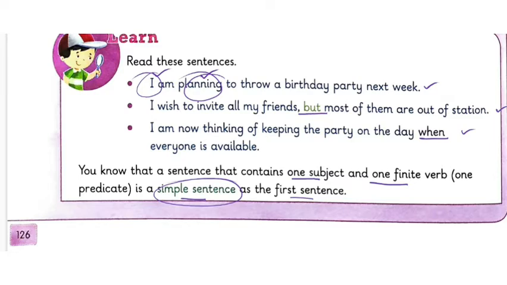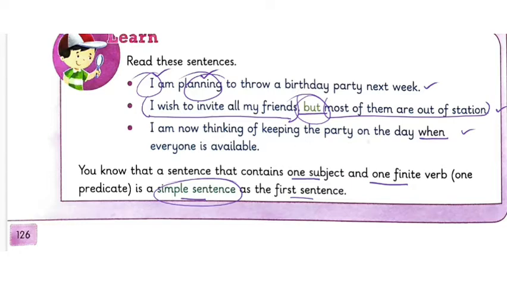Now the second one, you can see there are two clauses. I wish to invite all my friends, that is one clause. Most of them are out of station, this is also one clause. So two clauses are joined using the coordinating conjunction but. So it is a compound sentence. Just keep it in mind: if you find a coordinating conjunction in a sentence, you qualify that sentence as a compound sentence.